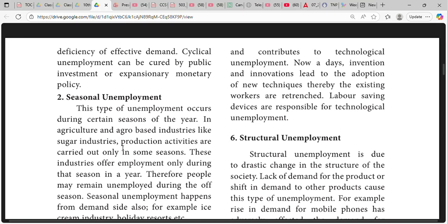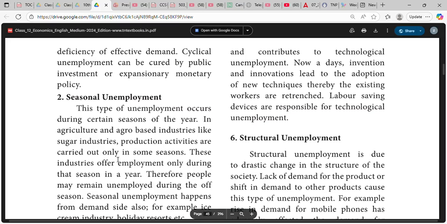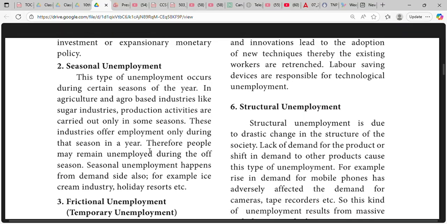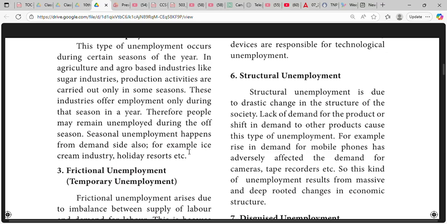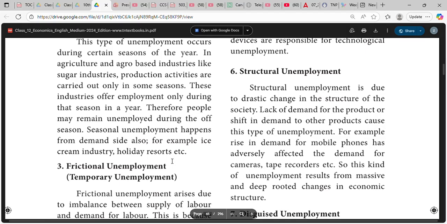Seasonal unemployment is active during certain seasons of the year, like agriculture and agri-based industries such as the sugar industry. Production activities are carried out only in some seasons. Therefore, people remain unemployed during the off season. Examples on the demand side are the ice cream industry, holiday resorts, etc.